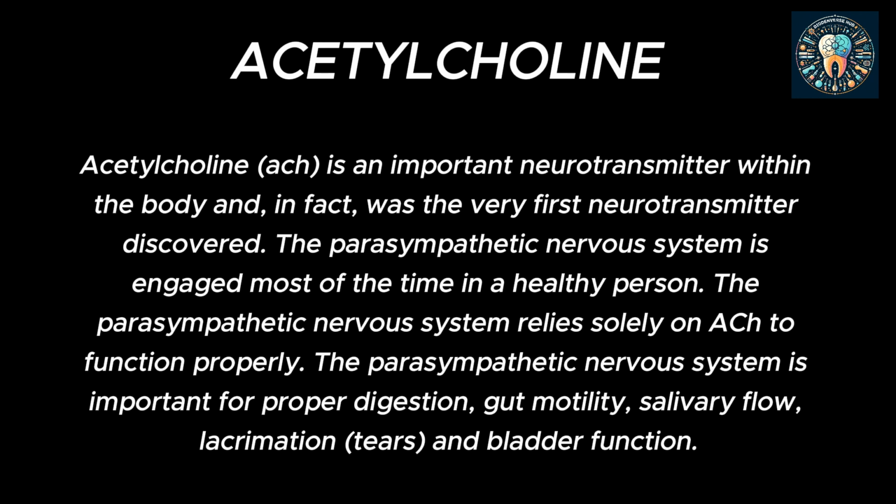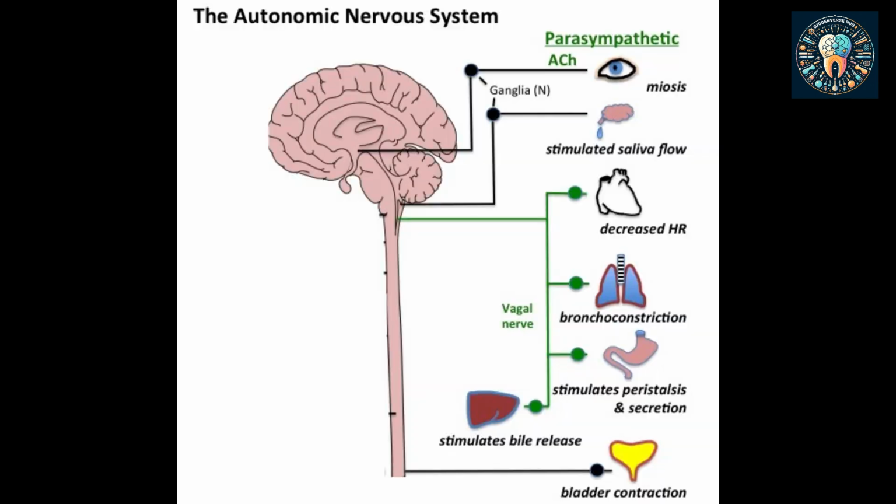The effects of the parasympathetic nervous system, or the activity of acetylcholine at the neuromuscular junctions, are the following: the constriction of the pupil, secretion of saliva, slowing down of the heartbeat, slowing down of the respiratory rate. It constricts the bronchi. It also causes the contraction of the stomach, stimulates peristalsis, digestive juices, and enzymes. It also contracts the bladder. So these were the effects of the parasympathetic nervous system, or we can simply say these are the effects manifested by the activity of acetylcholine at the neuromuscular junction.